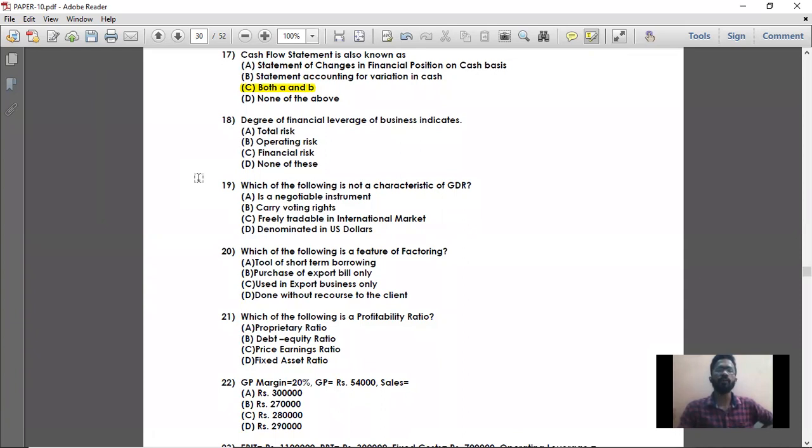Next, degree of financial leverage of business indicates the financial risk. Operating leverage indicates the operating risk, financial leverage indicates the financial risk, and total leverage indicates the total risk. So here they have asked degree of financial leverage of business indicates the financial risk. So that is the right answer. Option C is the right answer.